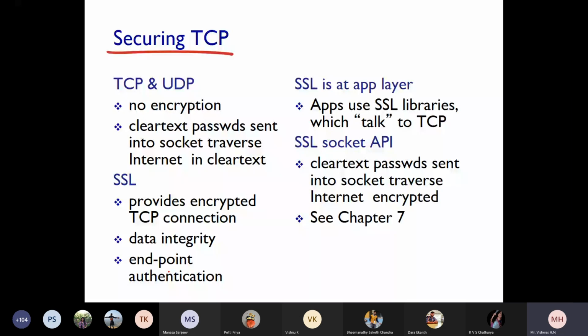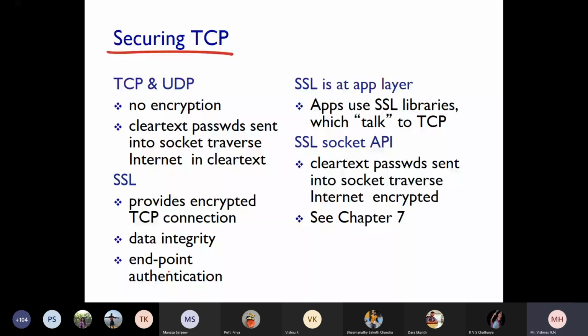And what happens at the receiver end? Cipher text is received at the receiver end. The receiver will decrypt it using the same protocol. The protocol which you use for encryption, the same protocol will be used to decrypt it. After decrypting, the format will again be converted into "hi, how are you". So that is what encryption and decryption stand for. SSL will encrypt the TCP data, which provides data integrity, and endpoint authentication is also provided. Authentication is a different process. I will tell you about authentication later.